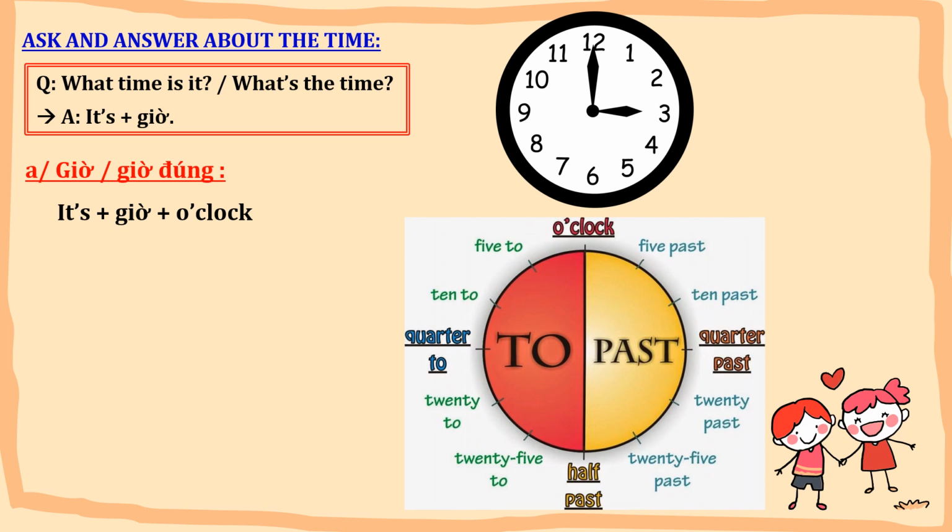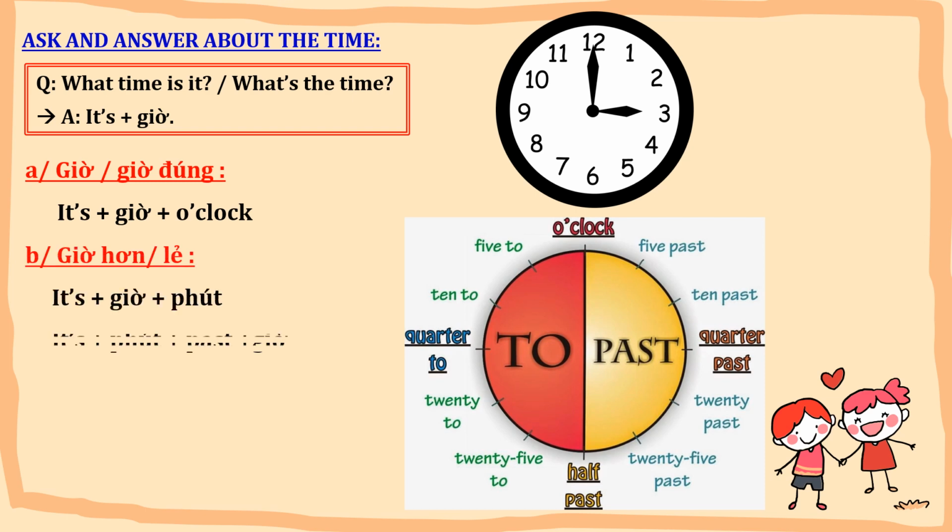So now, when the big hand moves from number 12 to number 6, on the right of the clock, you use the structure past. For example, we have 5 past, 10 past, quarter past, or 15 past is okay. 20 past, 25 past, and half past.